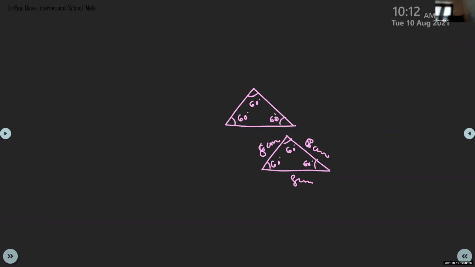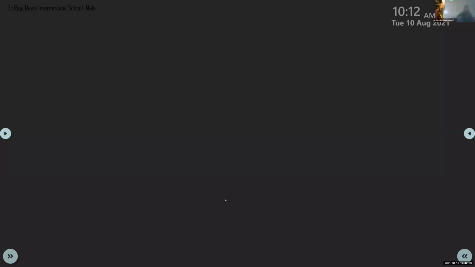Equilateral triangle you learned, no? All sides are equal. So for an equilateral triangle, automatically all angles also will be equal. It will be 60 degree. Okay, children, so these are the specialties you learn about. There are so many things to learn.